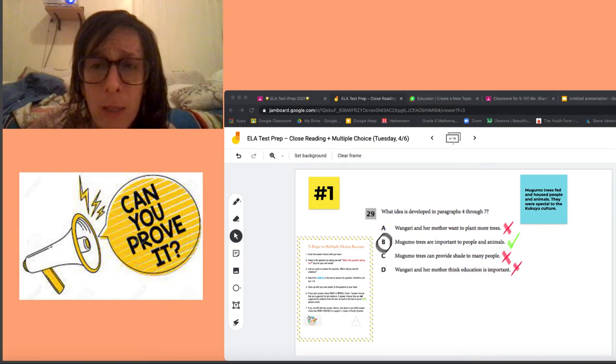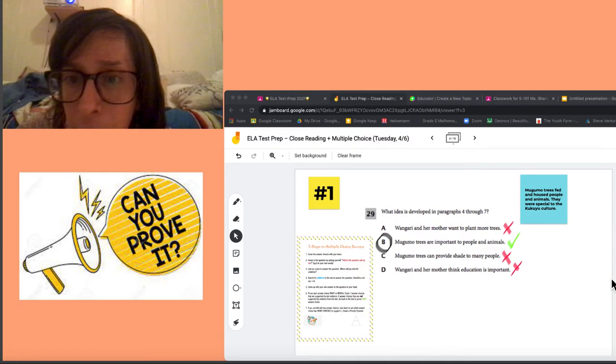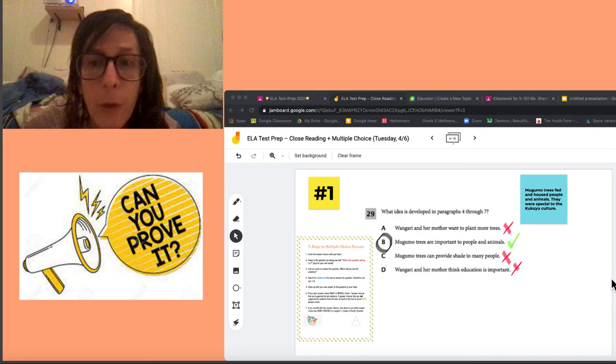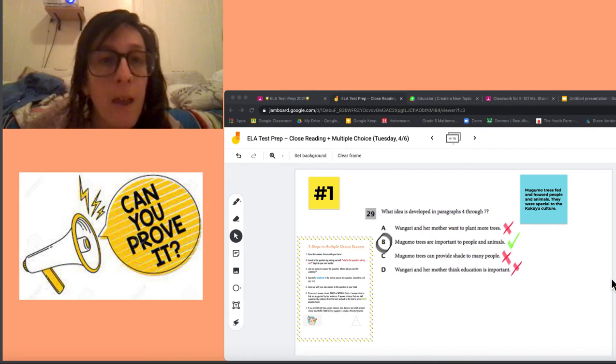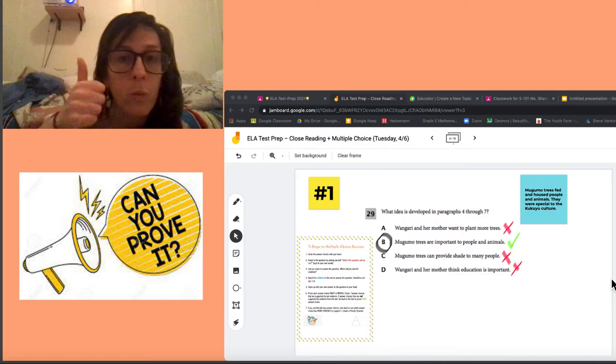But the answer that I thought of on my own, I jotted over here. Mugumu trees fed and housed people and animals. They were special to the Kikuyu people. Then I went answer choice by answer choice and I proved it right or wrong. And I'm going to prove to you now that answer choice B is right.